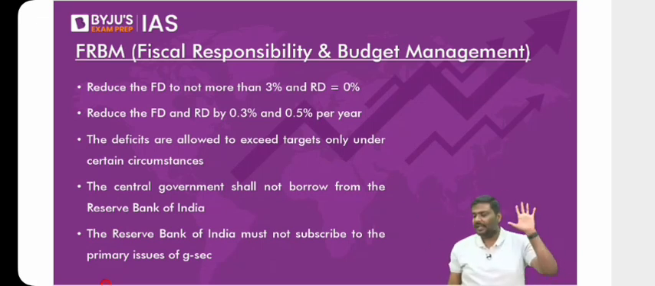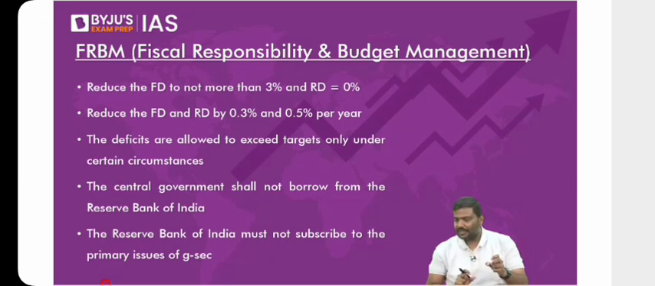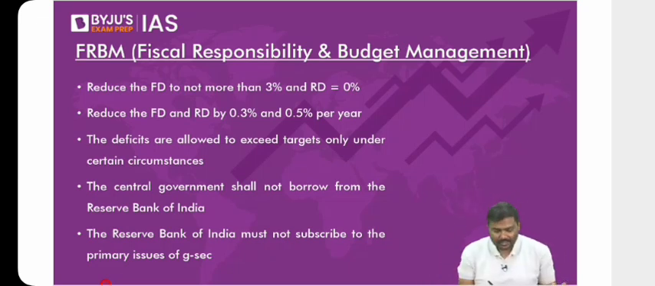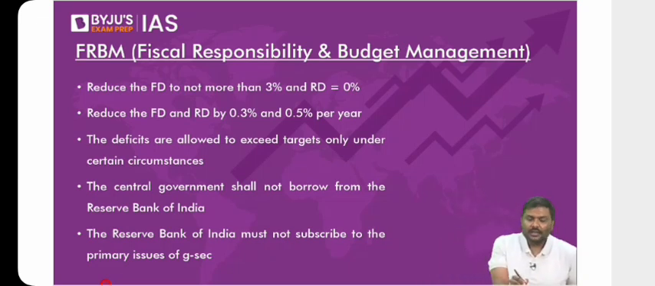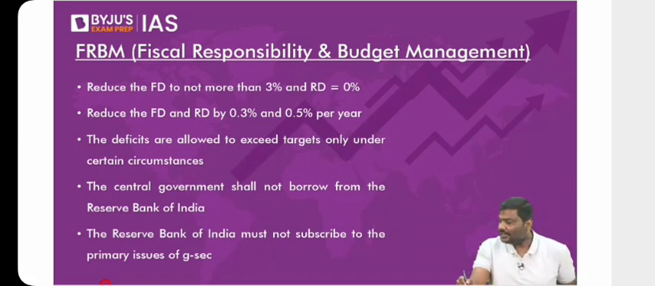Any disagreement here, please do let me know right now. I'll start using a technical term. What is the technical term? 1, 2, and 3 are referred to as non-debt creating receipts.